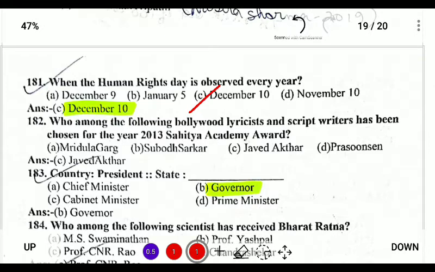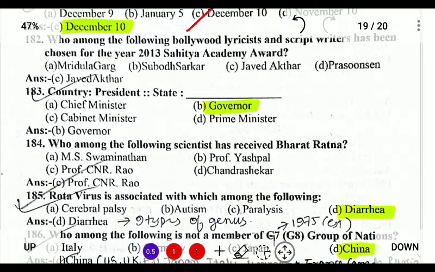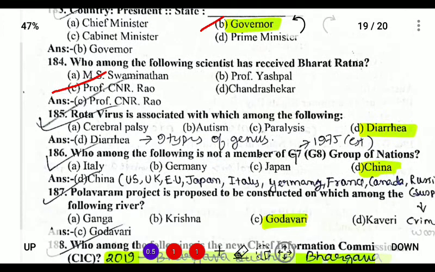Next, for a country, for India, the president is the nominal head. For a state, it is the governor. Who among the following has received a Bharat Ratna? So the answer is Professor C.N. Rao. Rotavirus is associated with which of the following?